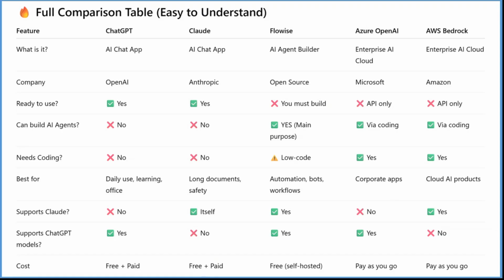And OpenAI, Azure from Microsoft, and AWS Bedrock, which is definitely Amazon. ChatGPT is ready to use. Like I said, if you want to do documentation or any image creation, you can use it. Claude is also ready to use. But Flowise is not ready to use. If you want to create your own agent, then you have to create it by using Flowise.